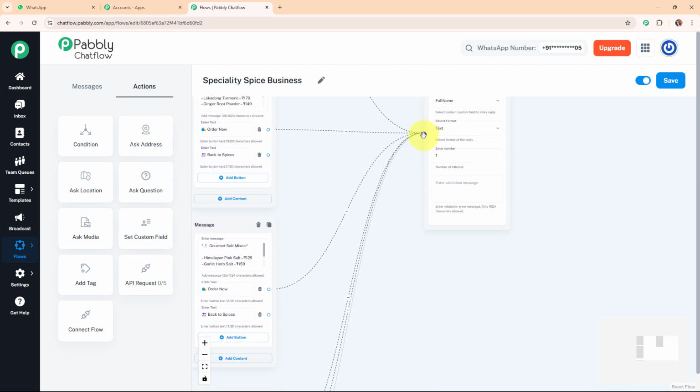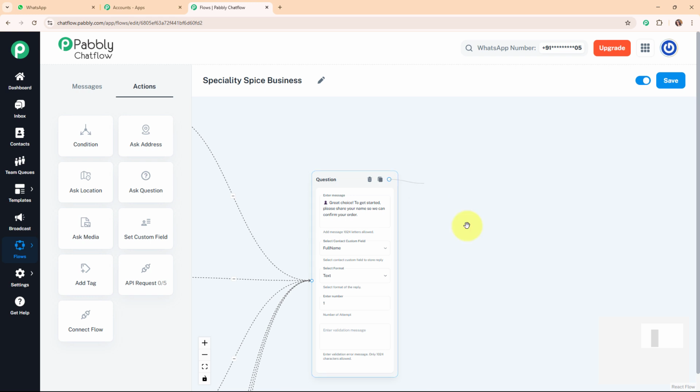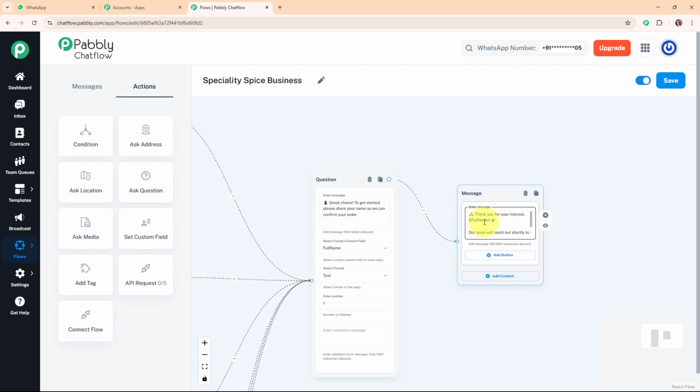And now after building this connection, I'm going to add another message box with this question box, where I'm going to add the text as thank you for your interest, dollar full name. Our team will reach out shortly, confirm your order and share the next steps. Alright, so this is the thank you message, and here you might be thinking that what is this dollar full name? So basically this is the format to add the customer response at this particular place. So here you might be thinking that how I got this format.